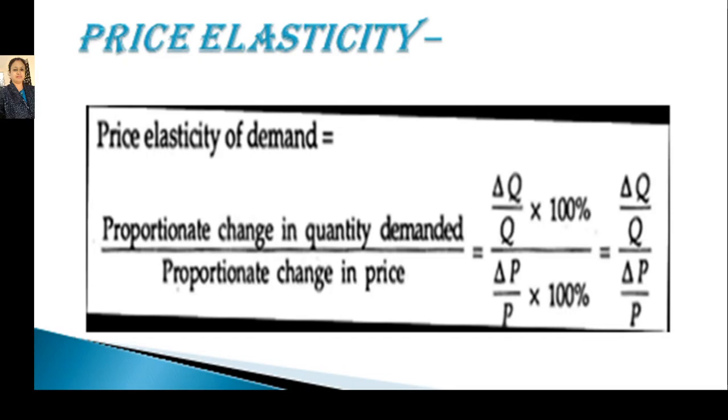So when we simplify this formula, we get delta Q by Q whole divided by delta P by P, or delta Q by Q into P by delta P. So it is the formula through which we find the price elasticity of demand and changes in quantity demanded due to the change in price.